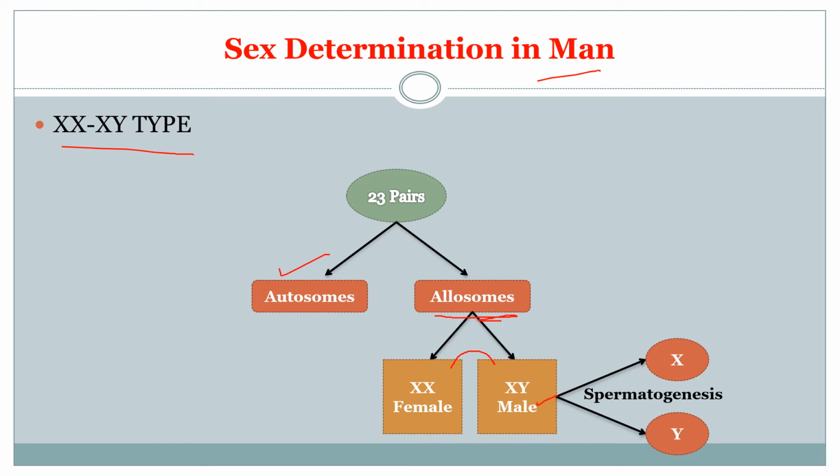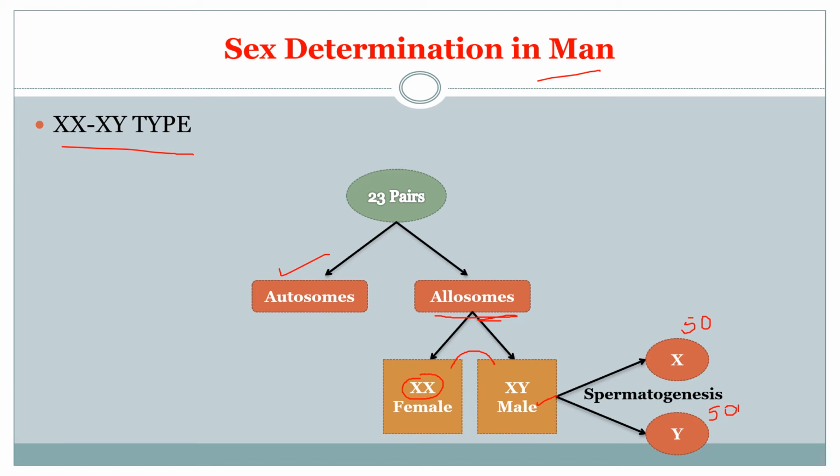Say during spermatogenesis in males, two types of gametes are produced. That means two types of sperms are produced: 50% of the sperms carry the X chromosome, and another 50% carry the Y chromosome. Whereas the female produces only one kind of gamete, that is the ovum, having just an X chromosome.